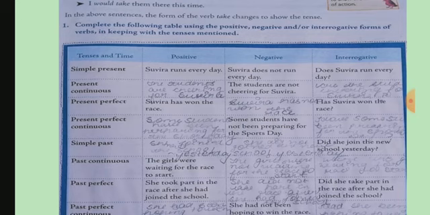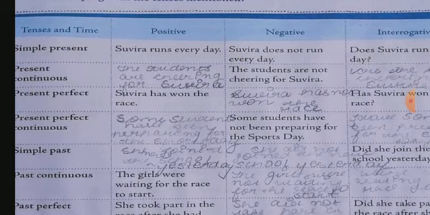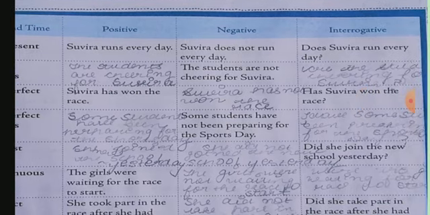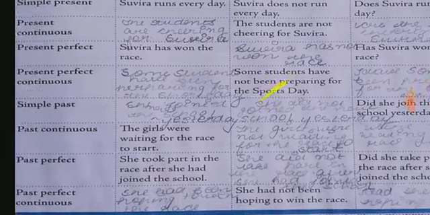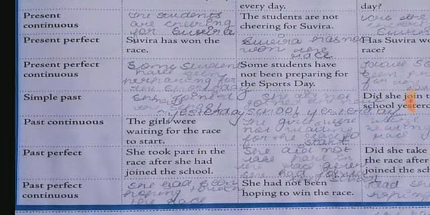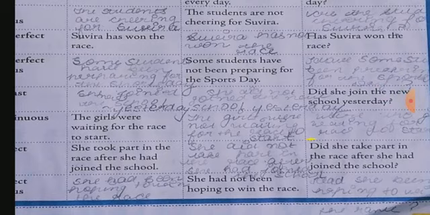It means work is in progress. So here some students have not been preparing for the sports day. So some students have been preparing for the sports day. And here have some students been preparing for the sports day? Question mark. Now simple past. In simple past we use second form of the main verb. Sentence is given, did she join the new school yesterday.